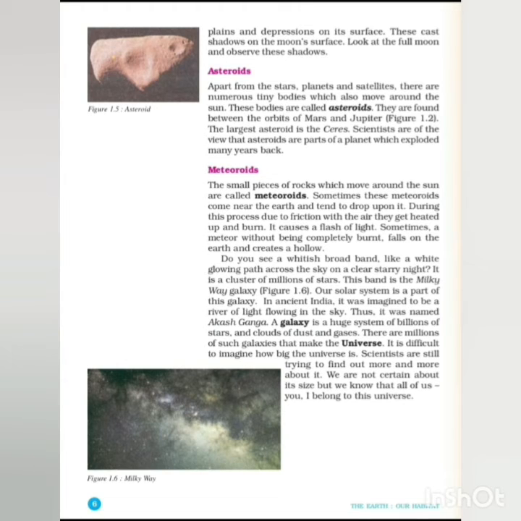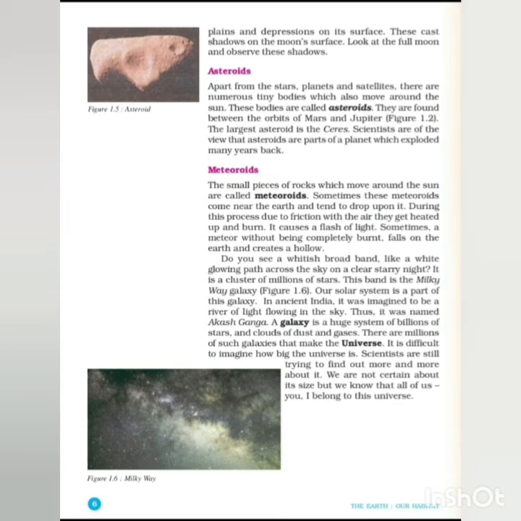Meteoroids. Small pieces of rocks which move around the sun are called meteoroids. This is also small pieces of rocks. Sometimes these meteoroids come near the earth and tend to drop upon it. During this process, due to friction with the air, they get heated up and burn.